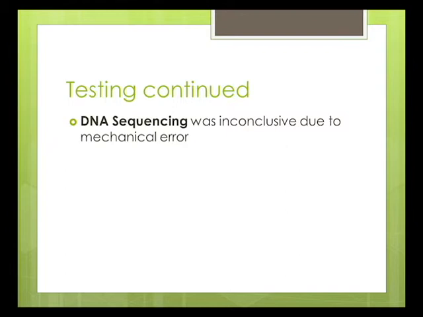When we got the sequencing data back, we learned that it was inconclusive due to a mechanical error. Not everything in there was algae. We even got some mice DNA in the sequencing data. We don't know how that happened, but it was probably due to a mechanical error.